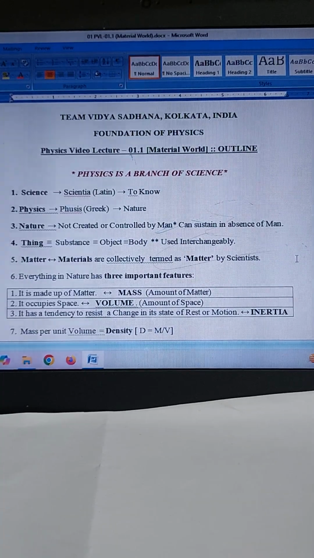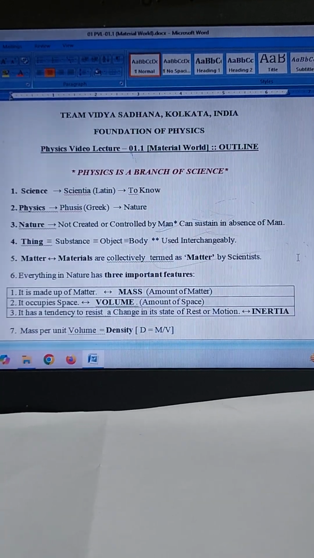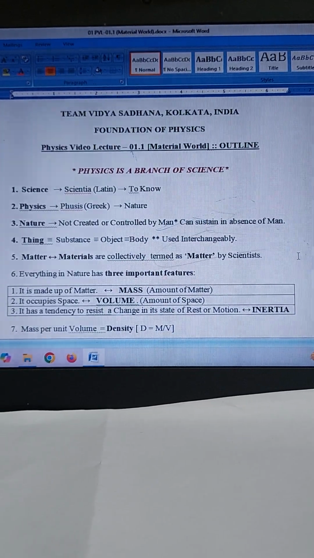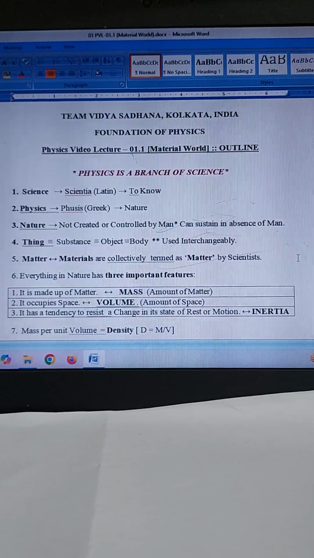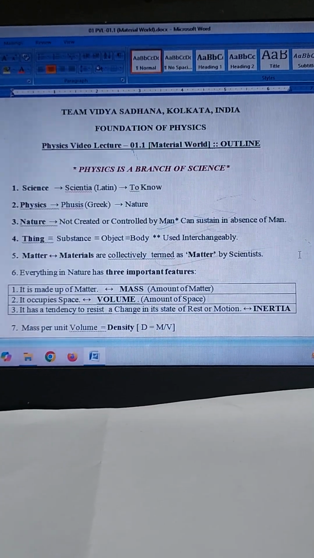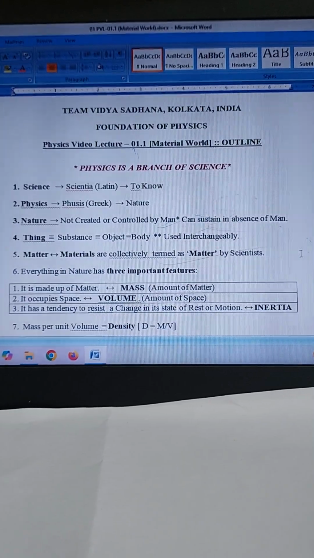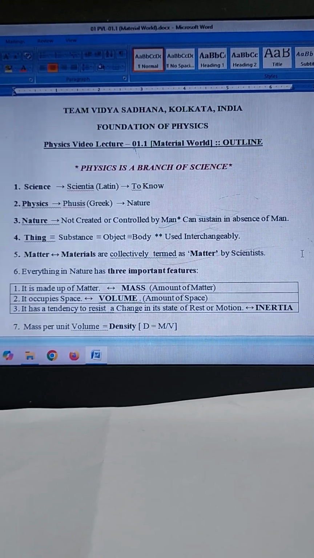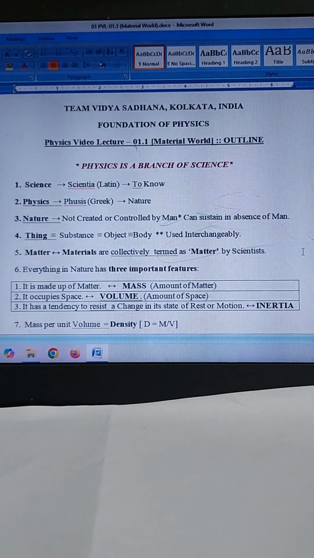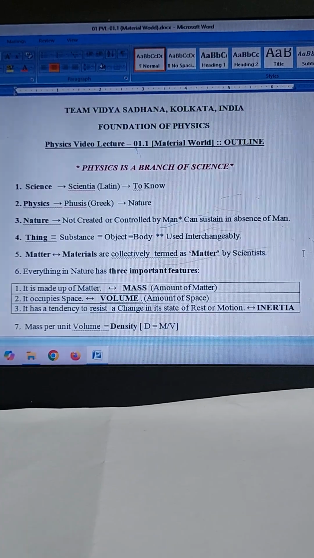Every object of nature has 3 features. First, it is made up of matter. Second, it occupies space. Third, it has a tendency to resist a change to its existing state of rest or of uniform motion. A stationary object has a tendency to continue to remain at rest, and a moving object has a tendency to continue to remain in motion. To note, the word motion covers both the magnitude and the direction of the moving body.